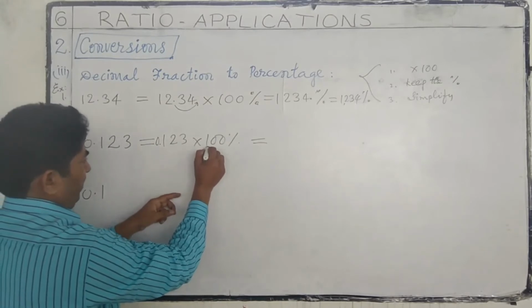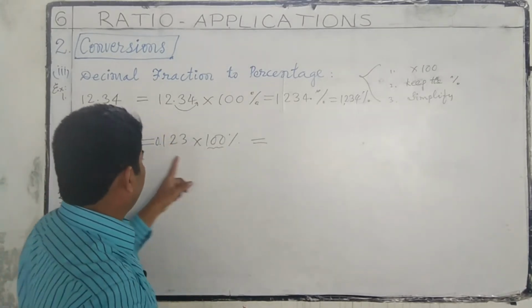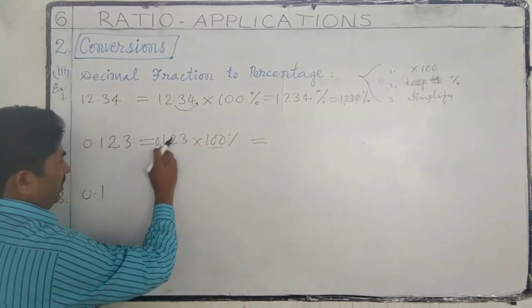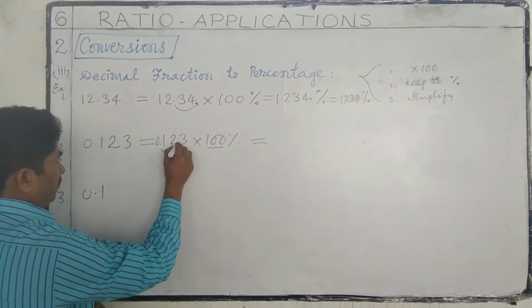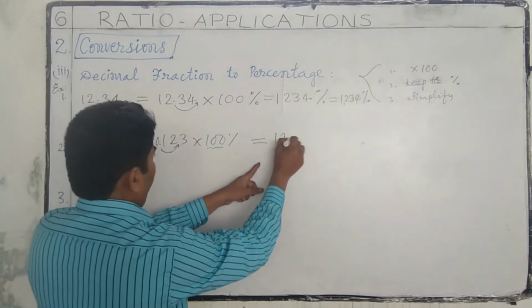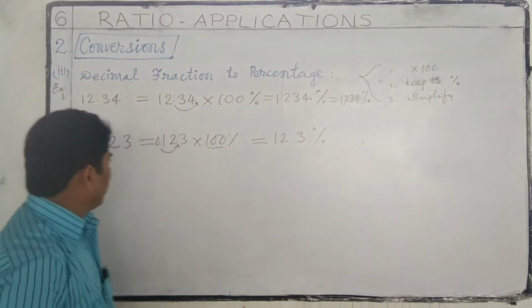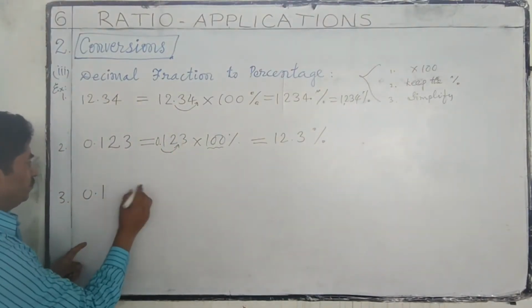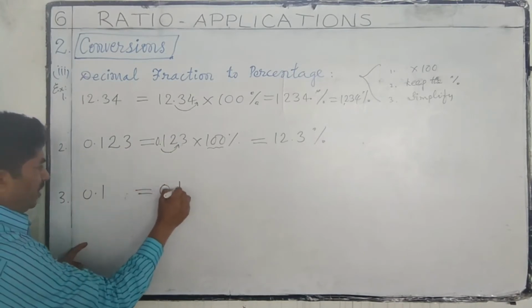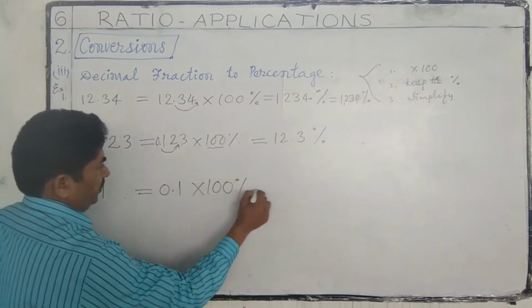To multiply a decimal by 100, just shift the decimal to the right by 2 places. 12.3 percentage. Next, 0.1 into 100 percentage.